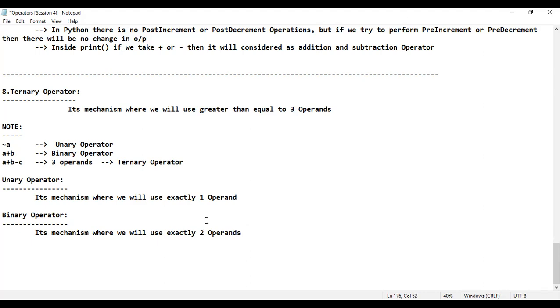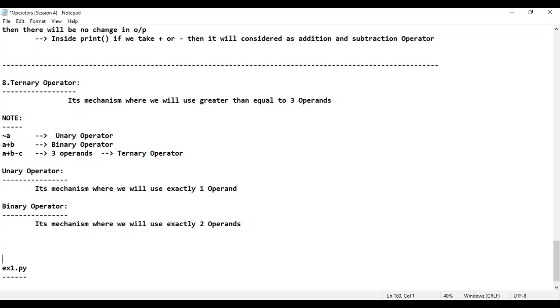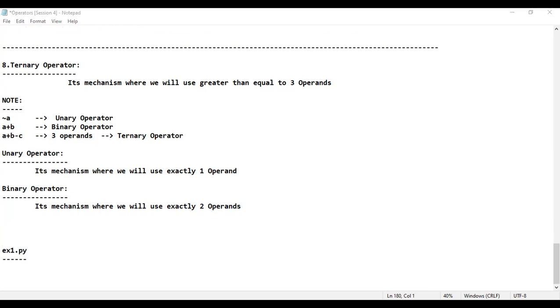Is that fine? Next, let me just consider some examples so that people will be getting some clarity. Observe properly. Example number 1.py. This example number 1 I'll be taking as a program. Sir, how, sir? You only observe. Write a program to take two numbers from the end user and display the greatest of two numbers. I hope the same example I have taught you.